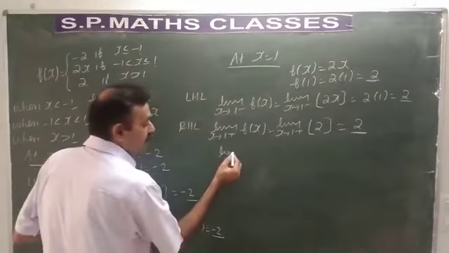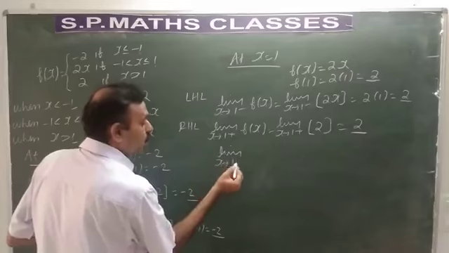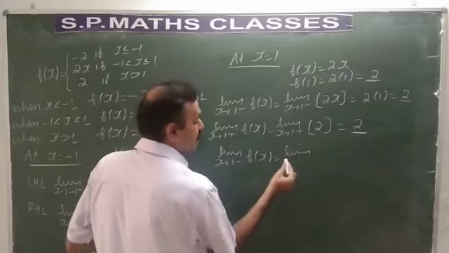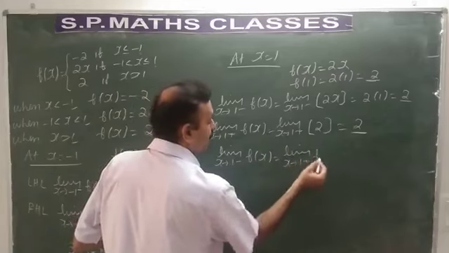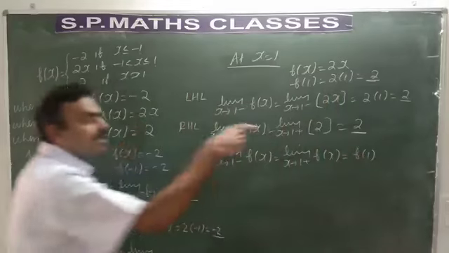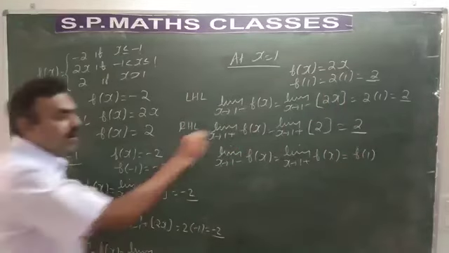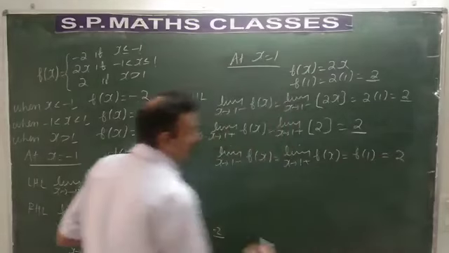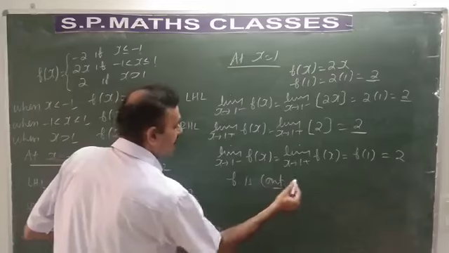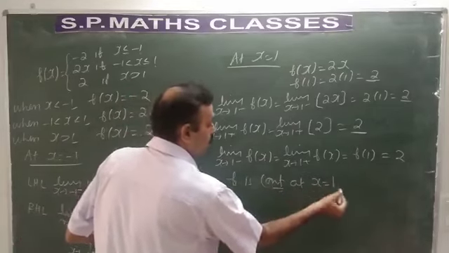So I conclude limit as x tends to 1 minus f of x is equal to limit as x tends to 1 plus f of x is equal to f of 1. See, all are equal. Those values are equal to 2. Hence, I conclude f is continuous at x is equal to 1.